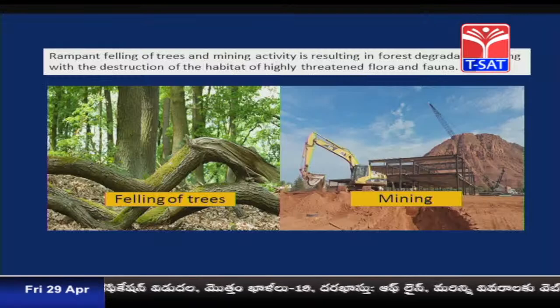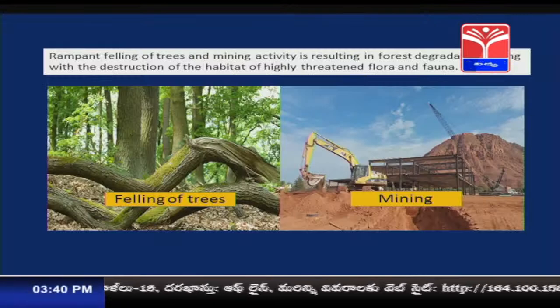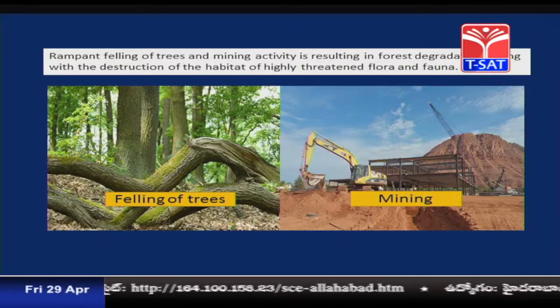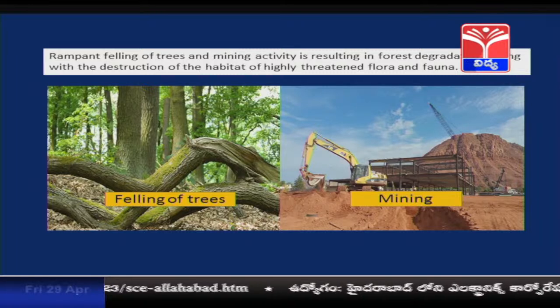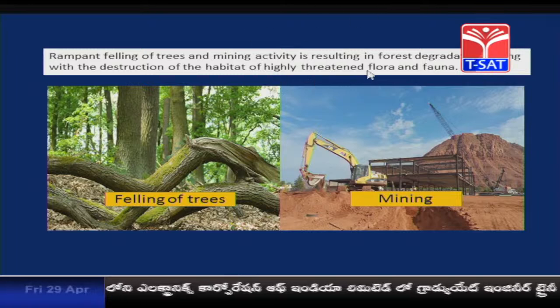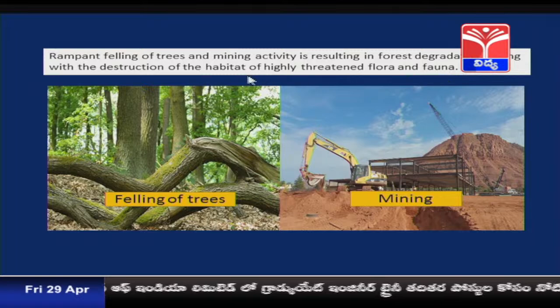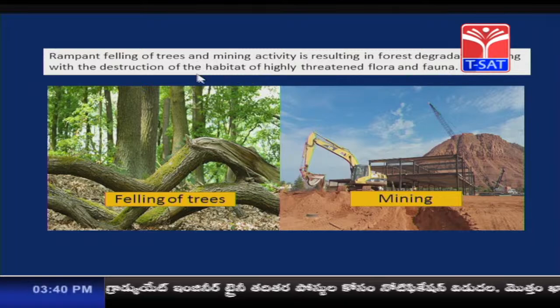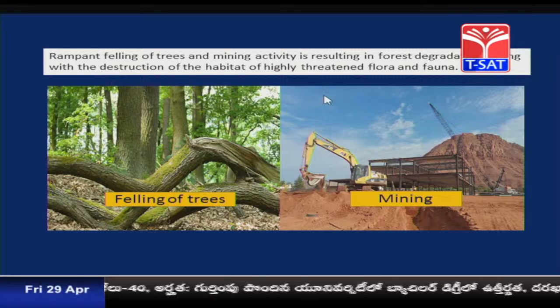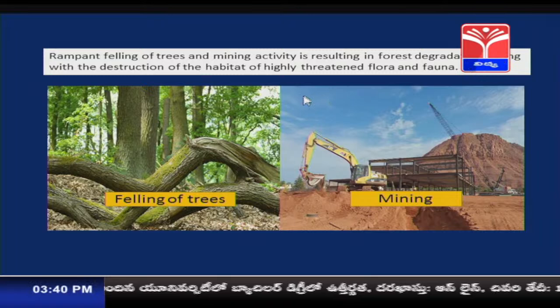Rampant felling of trees and mining activity are resulting in forest degradation along with the destruction of the habitat of highly threatened flora and fauna. What is the habitat of highly threatened flora and fauna? That is the animals and birds. Where do they survive? They survive in the forest.